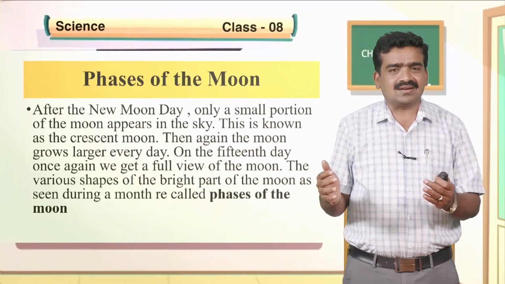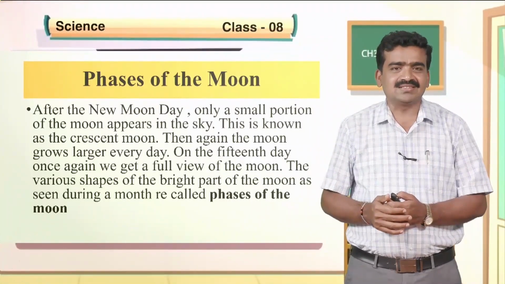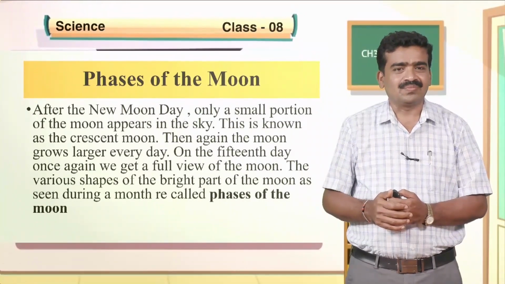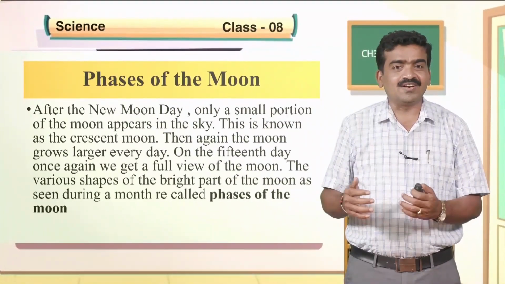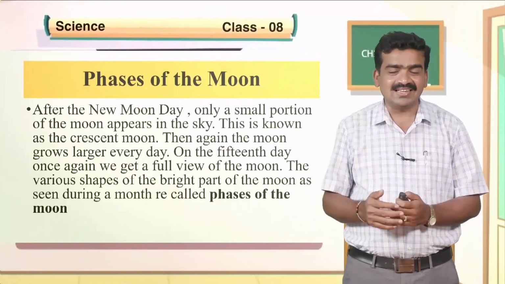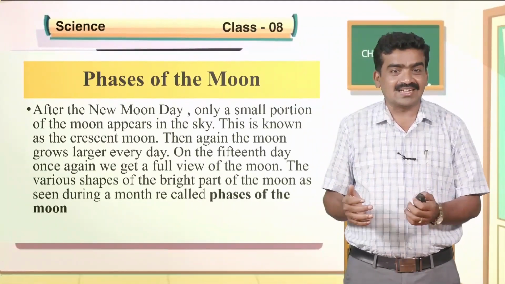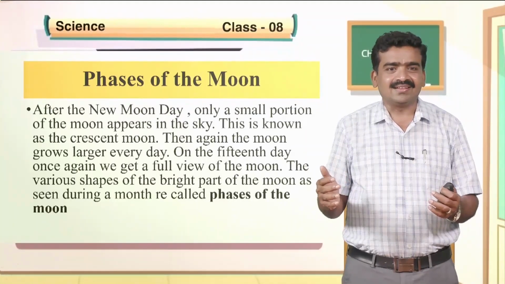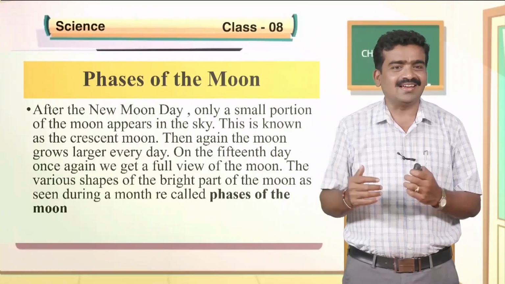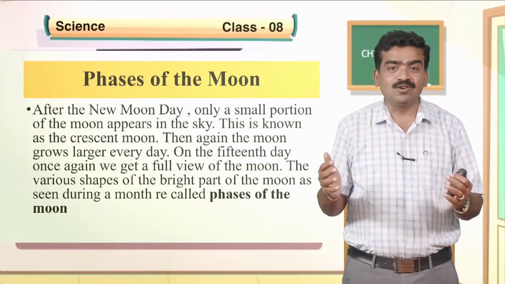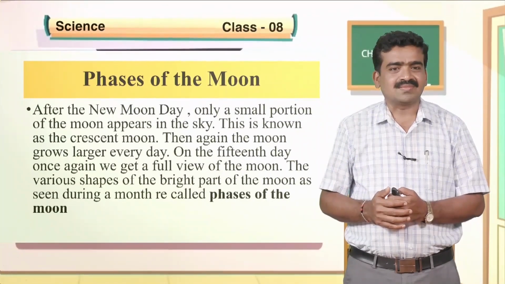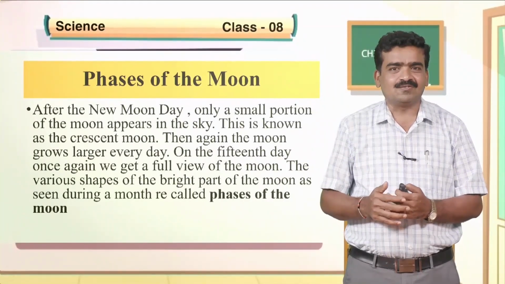This variation in the appearance of the moon in the night sky is said to be the phases of the moon. As you all know, after the new moon day, only a small portion of the moon appears in the sky. This is what we call the crescent moon. Then again, the moon grows larger every day. On the 15th day, once again we get a full view of the moon.